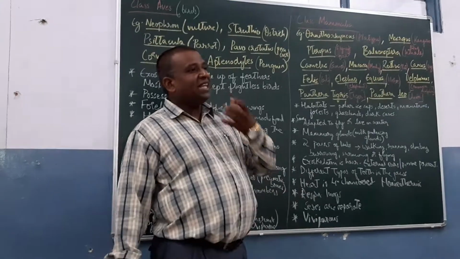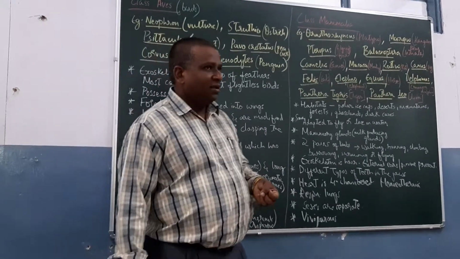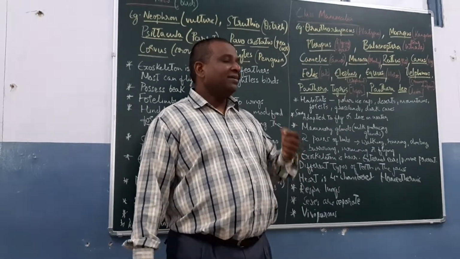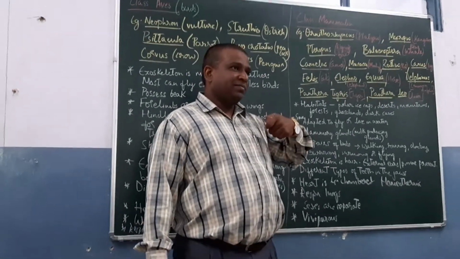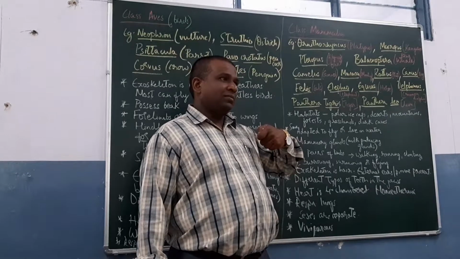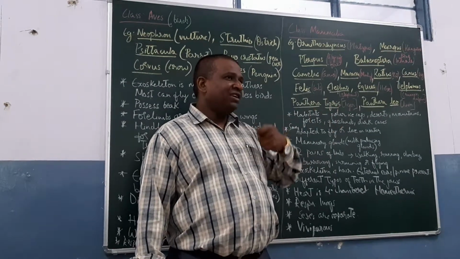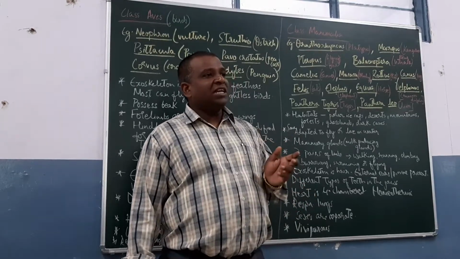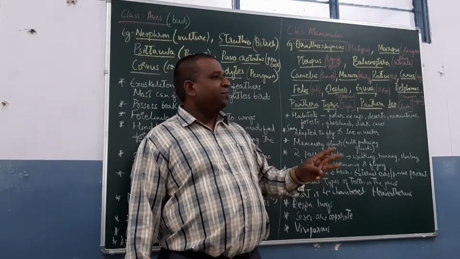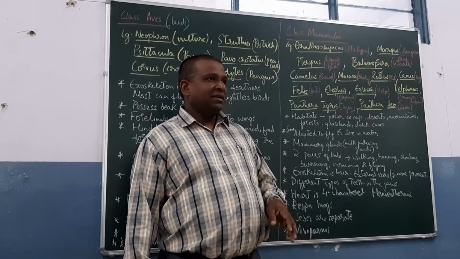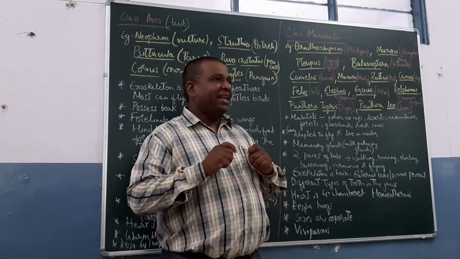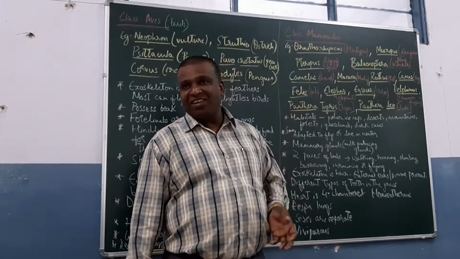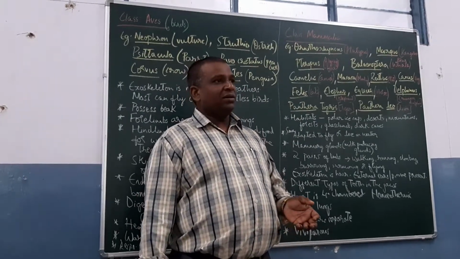Different types of teeth in the jaws. We have heterodont, diphyodont, thecodont. The teeth are found in tooth cavities. Then they are of different types: incisors, canines, premolars, molars. Incisors are for cutting, canines are for tearing, premolars and molars are for grinding the food, chewing and grinding.